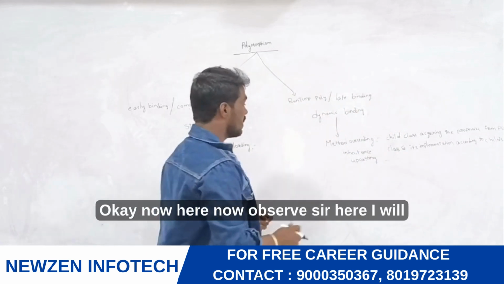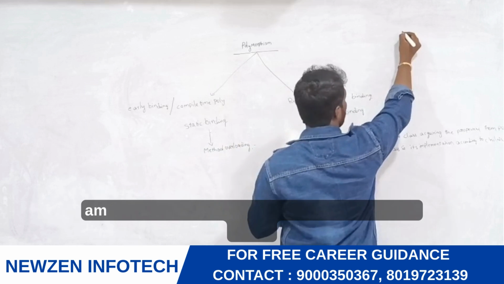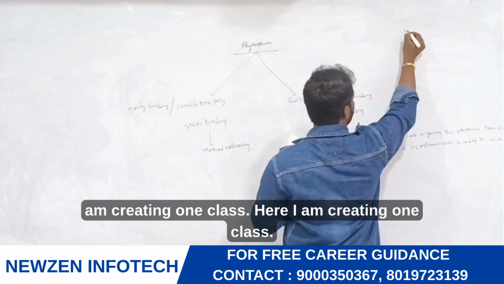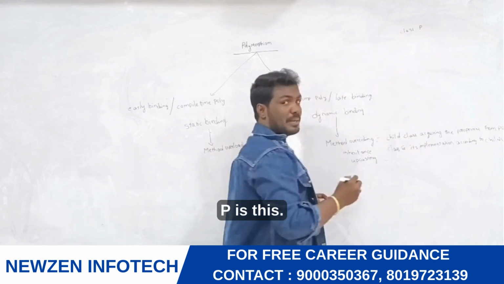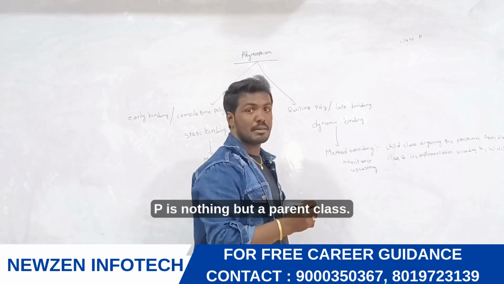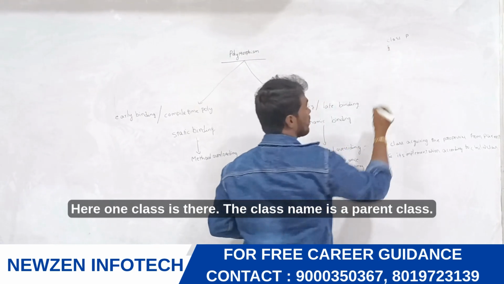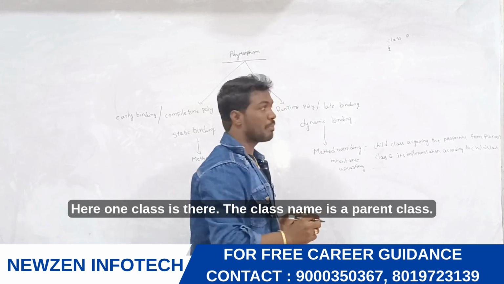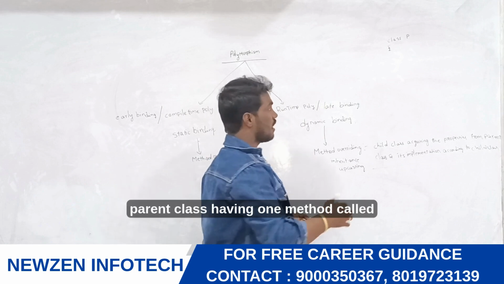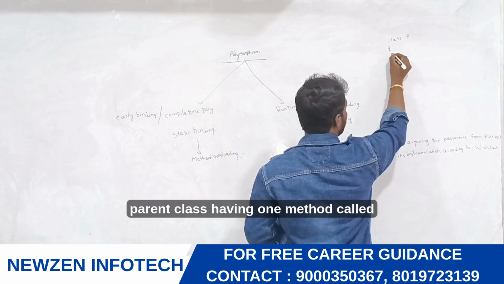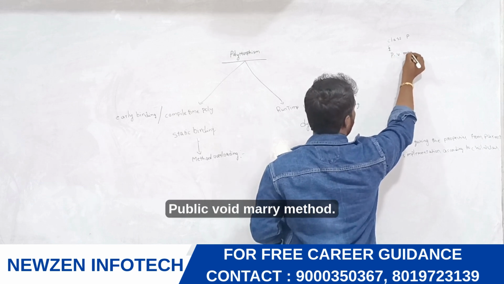Now observe, here I am creating one class. My class name is Parent. P is nothing but the parent class. In that parent class there is one method called marry method, public void marry method.